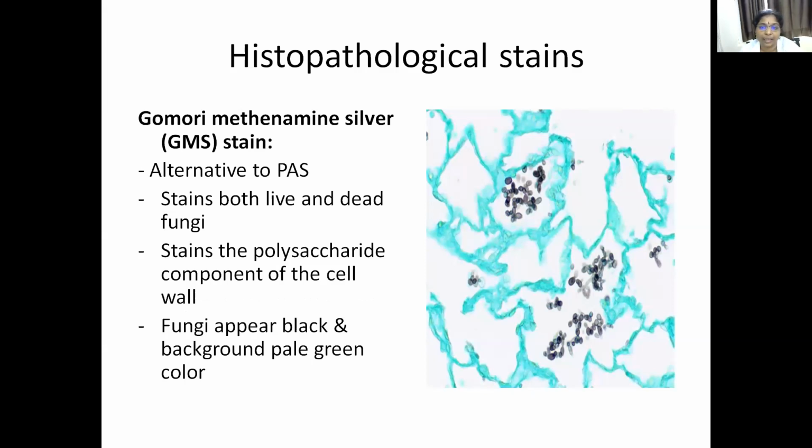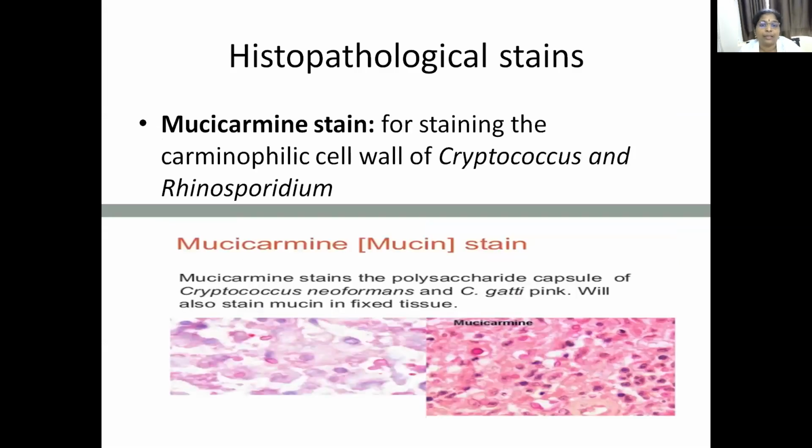Here you can see the fungi as black. Fungi appear black against a pale green background. Yeasts or yeast-like cells are seen, as it stains the polysaccharide component of the cell wall. The third tissue stain is mucicarmine stain. It is usually used for staining the carminophilic cell wall of Cryptococcus and Rhinosporidium. You can see pink colored budding yeast-like cells after staining.